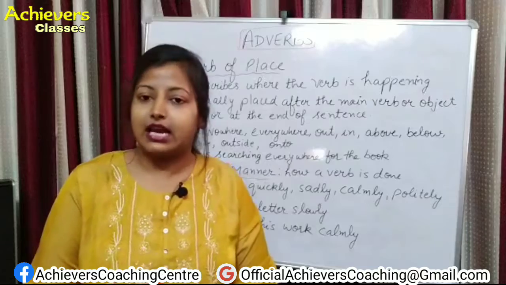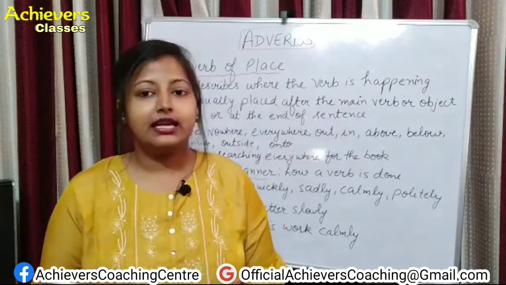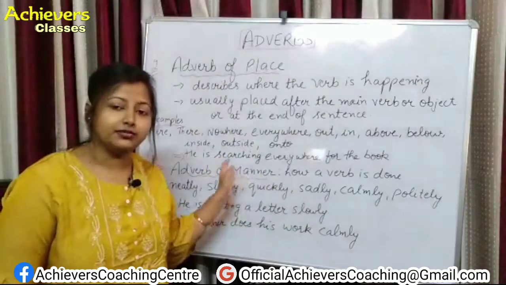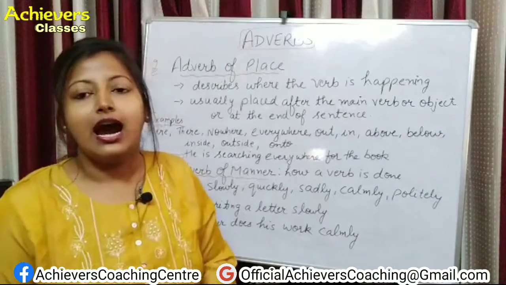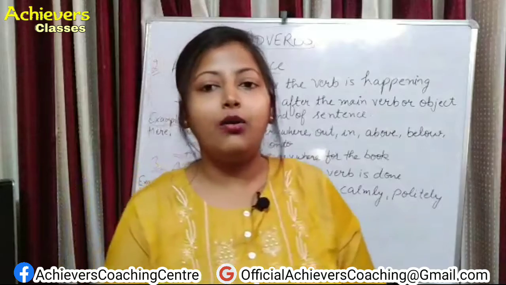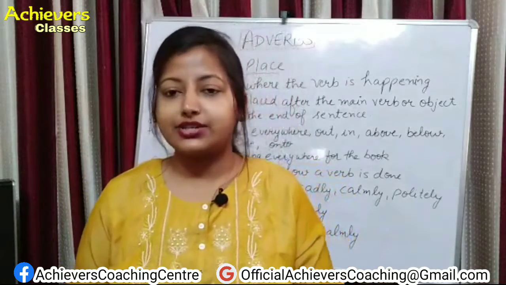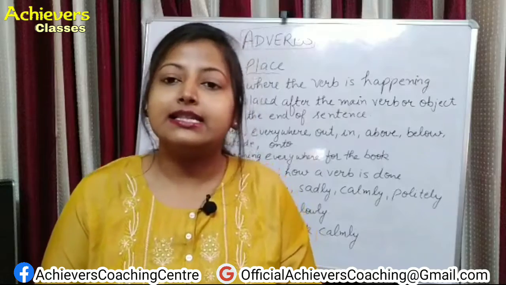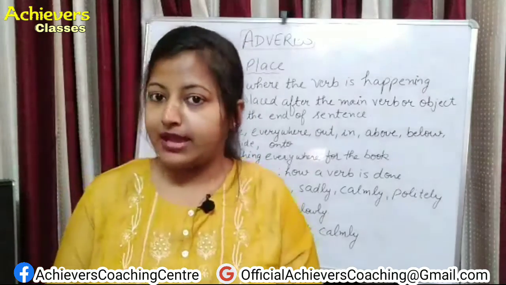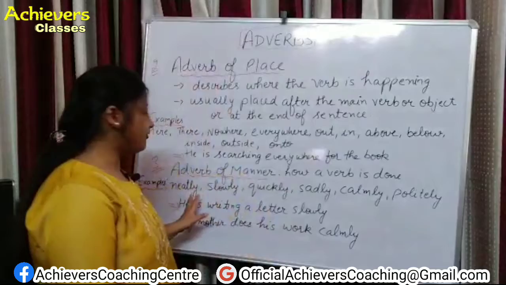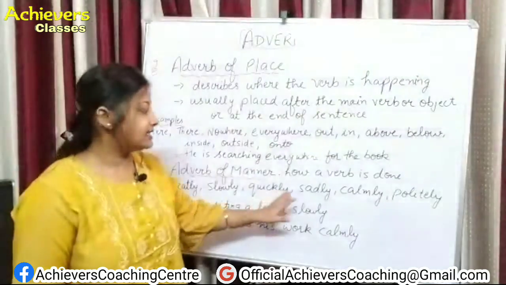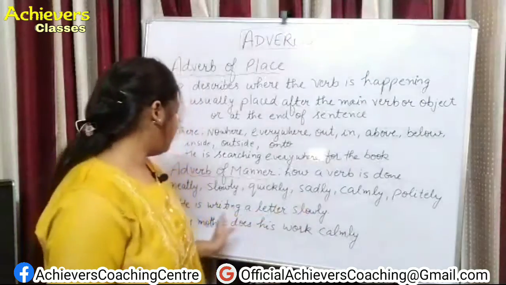These all are describing the adverb of place. Clear? So the next type is adverb of manner. Manner shows how we do a work, how a verb is done, means how an action is done. That which describes a verb is considered an adverb of manner. So manner describes, for example, neatly, slowly, quickly, sadly, calmly, politely.